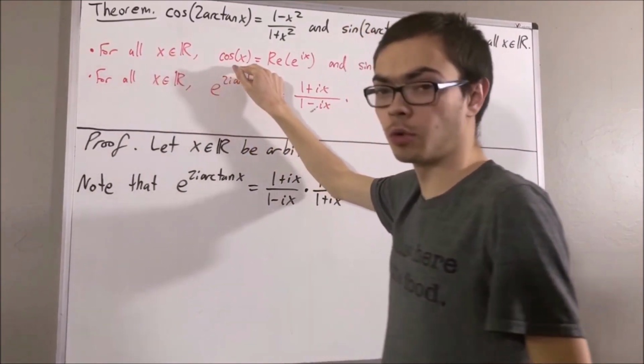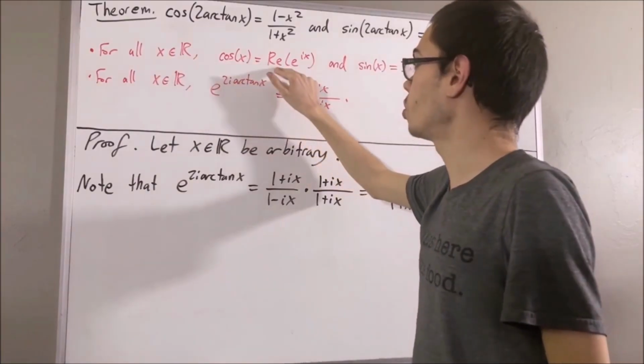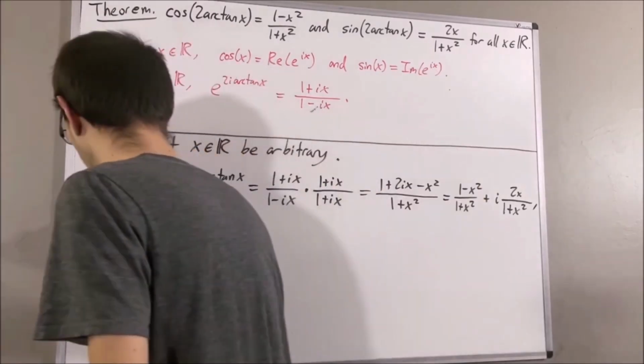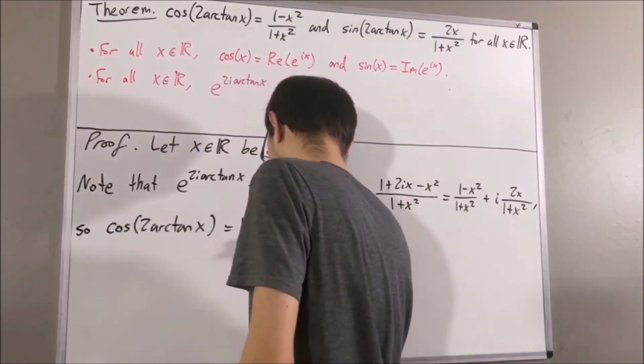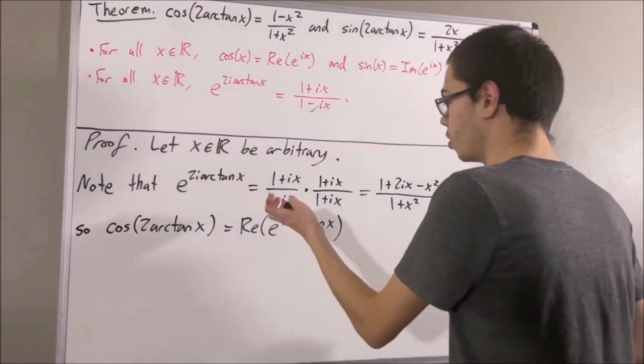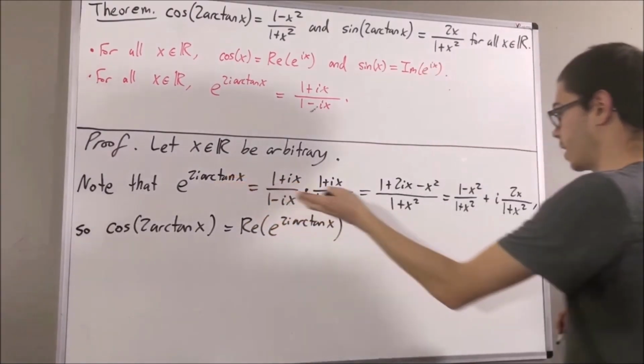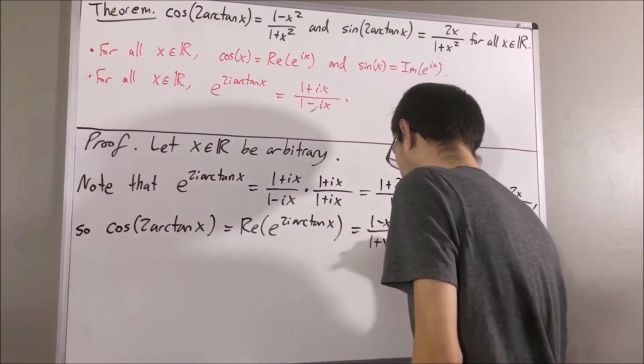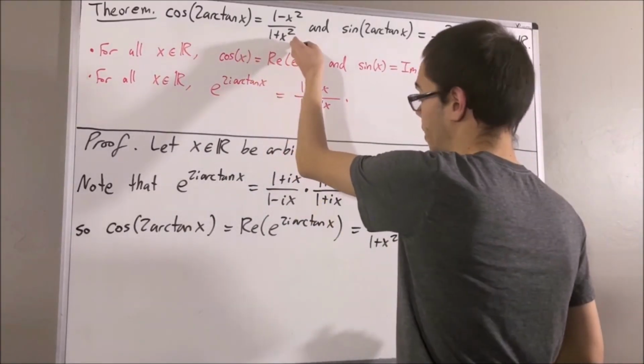Now, according to our first fact, if we take x to be 2 arctangent of x, then the cosine of 2 arctangent x is equal to the real part of e to the 2i arctangent x. But the real part of e to the 2i arctangent x is equal to 1 minus x squared over 1 plus x squared. So, we have proven the first identity.